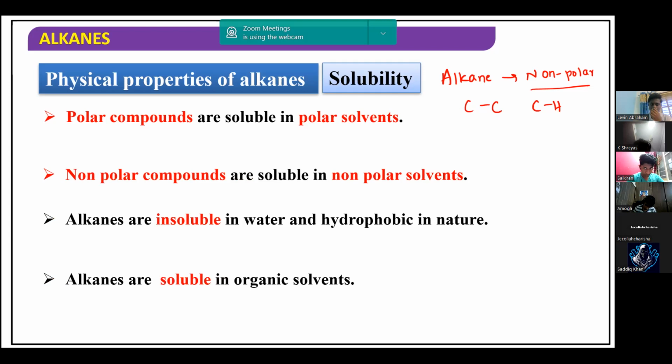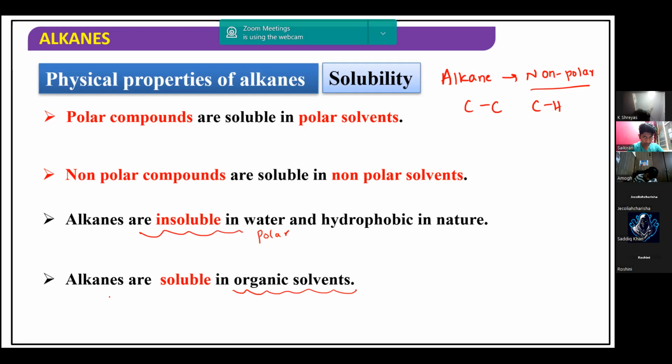They are insoluble in water, but they are completely soluble in organic solvents. Organic solvents are non-polar in nature. So alkanes are insoluble in water because water is a polar solvent, whereas alkanes are non-polar. Like dissolves like. That point you must remember here.